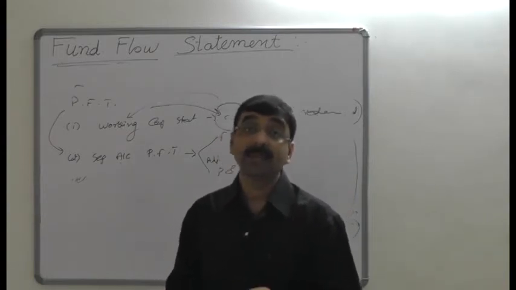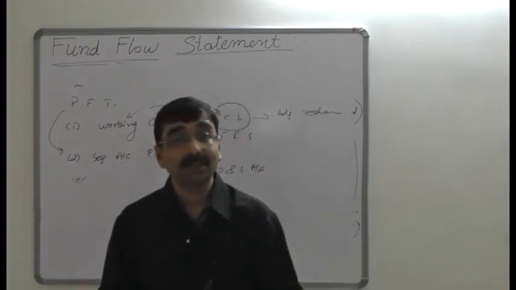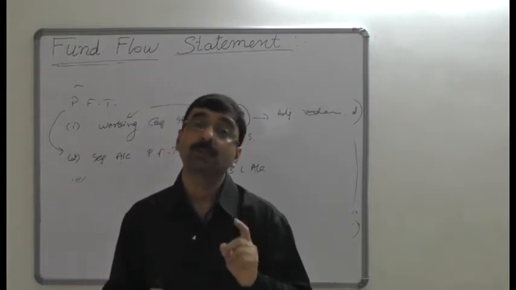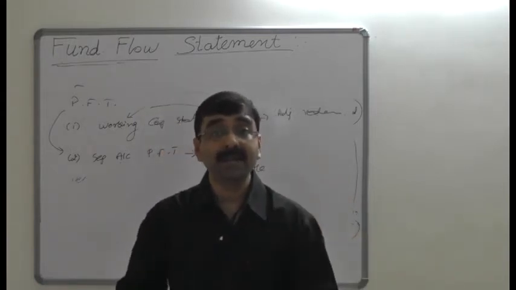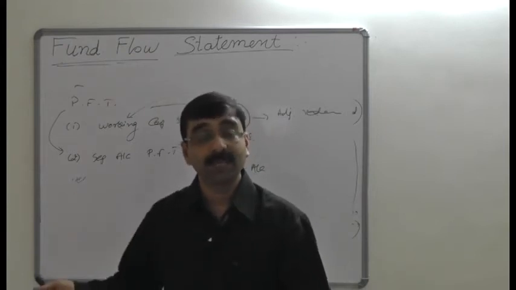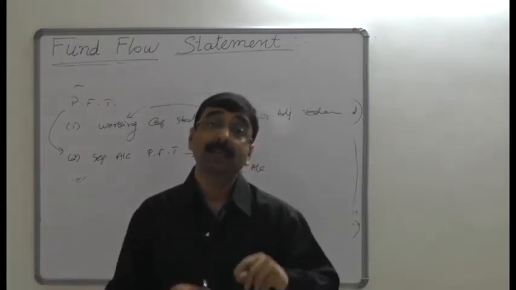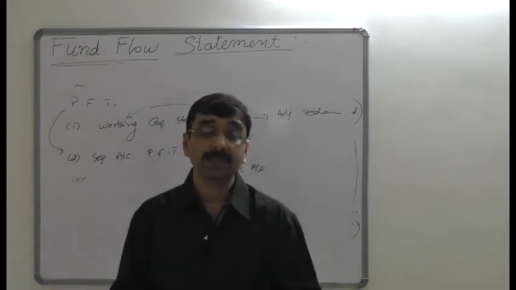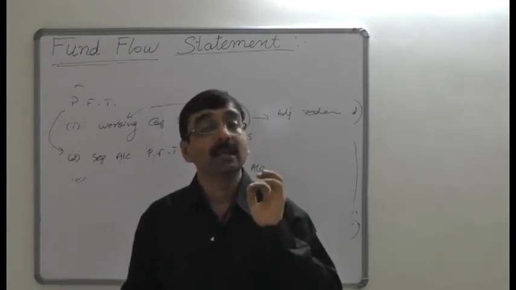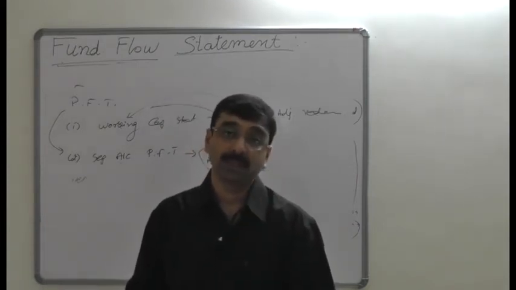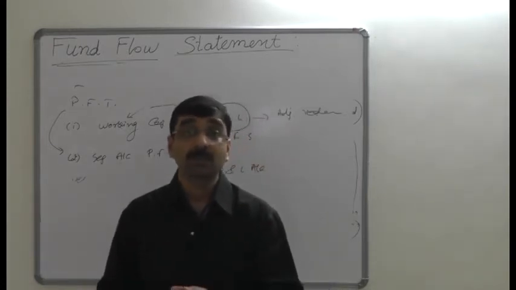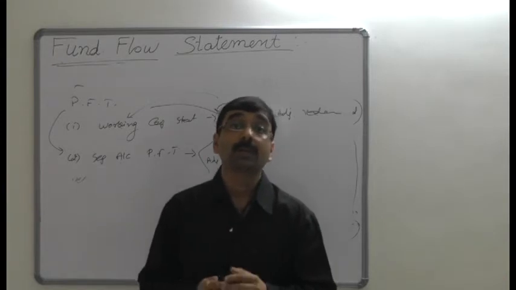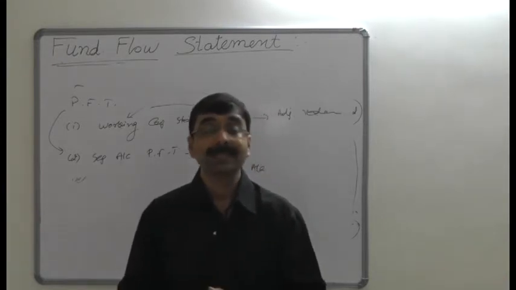And in case any proposed dividend is given in the balance sheet, the last year's proposed dividend is considered as a paid dividend in the fund flow statement as an application of fund, and the current year provision of proposed dividend is treated as a provision for proposed dividend for the current year in the adjusted profit and loss account debit side. This is all about the adjustments of a profit and loss account.